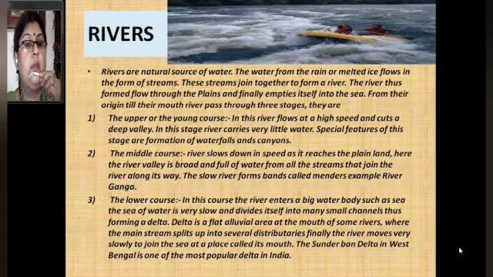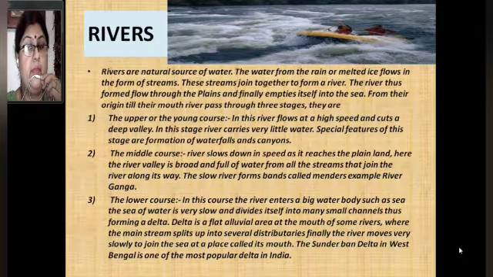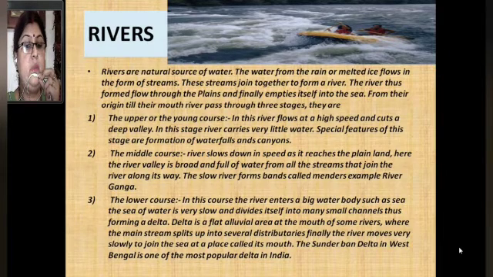Last is the lower course. In this course, the river enters a big water body such as a sea. The water is very slow, and in this course it divides itself into small channels, thus forming a delta. What is a delta? It is a flat alluvial area at the mouth of some rivers where the main stream splits up into several distributaries. It is mostly triangular in shape. Finally, it moves very slowly to join the sea at the place called its mouth. The Sundarban Delta in West Bengal is one of the most popular deltas in India.